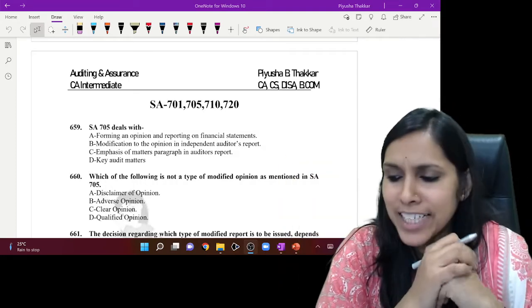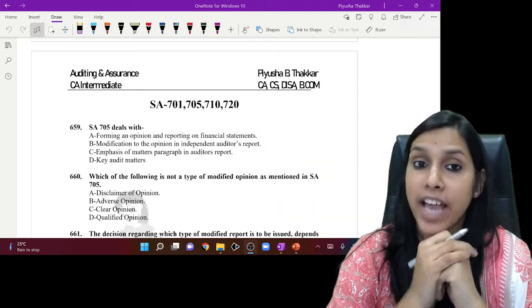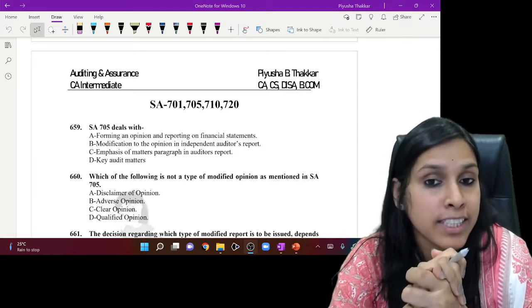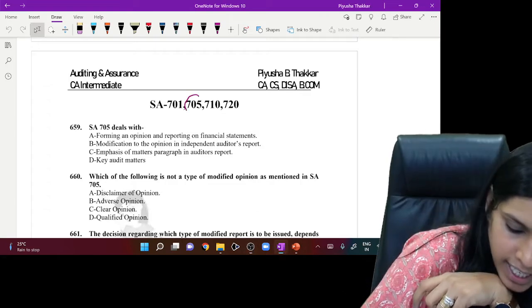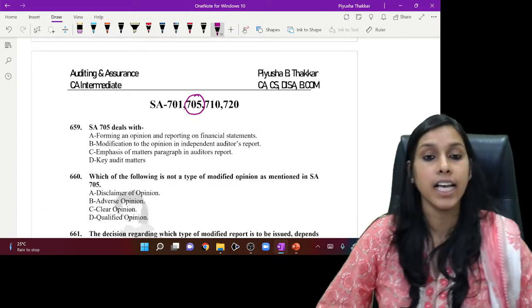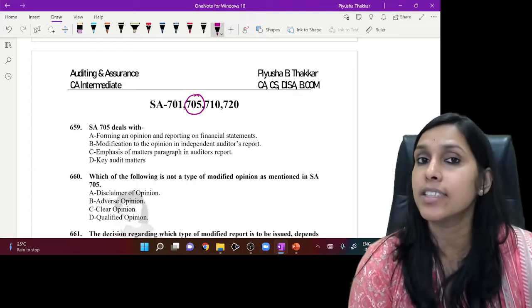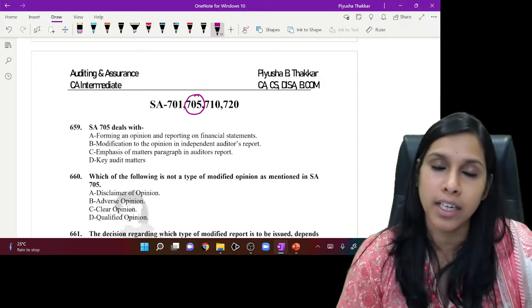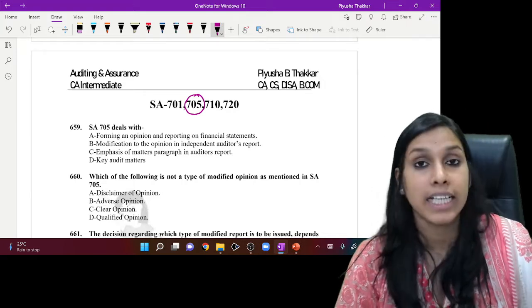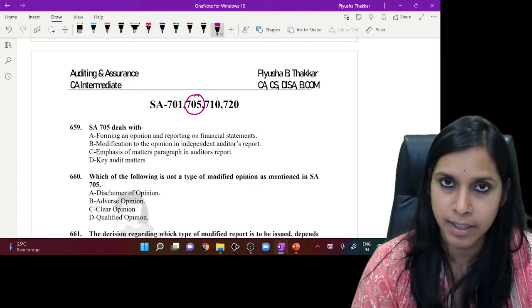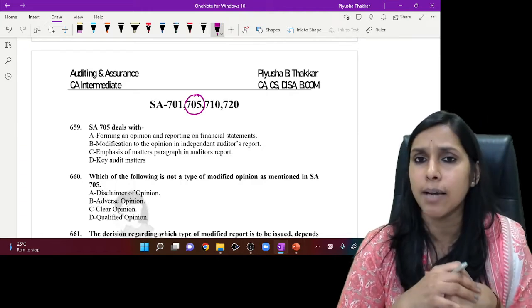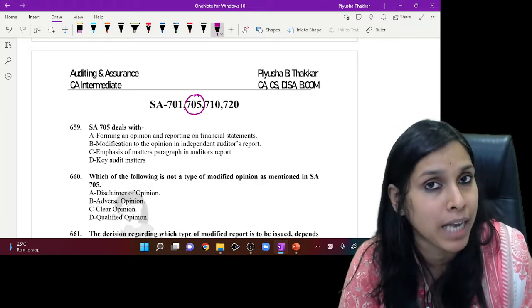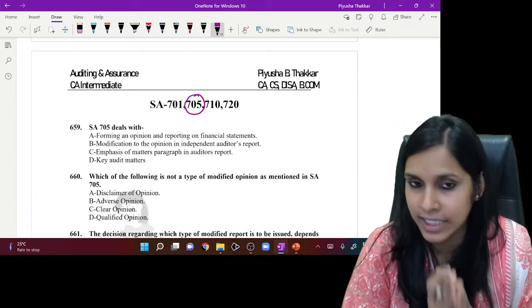Welcome back, my dear friends, to this interesting session of MCQs, wherein today we shall be discussing MCQs on SA 705 in particular. SA 705 forms a very important part while preparing or reporting in case of modifications that arise in the financial statements. Without wasting time, let's quickly begin and understand how this particular standard needs to be applied and how these MCQs need to be solved in the examination.